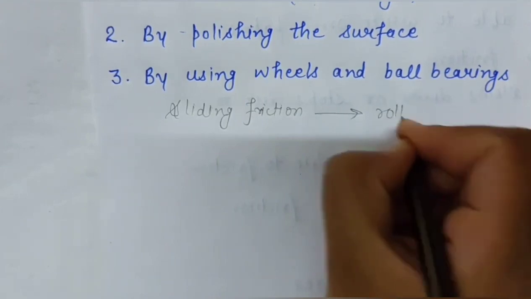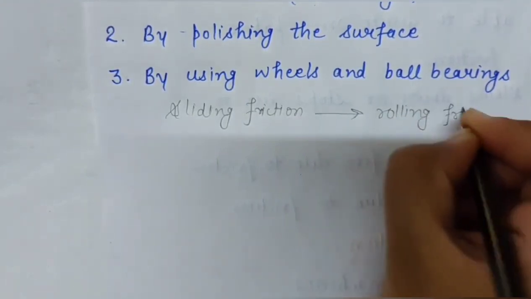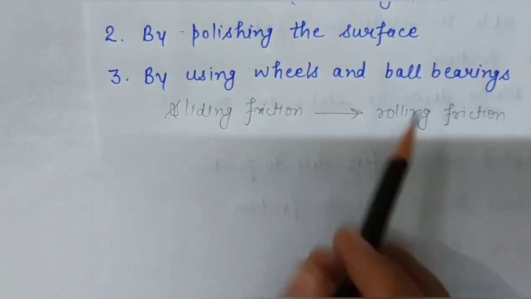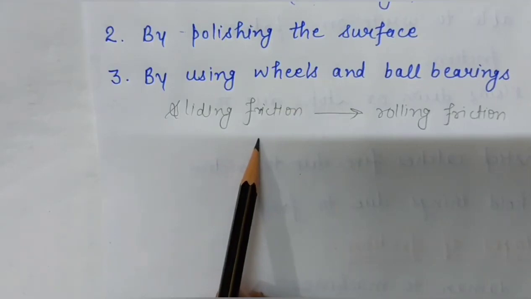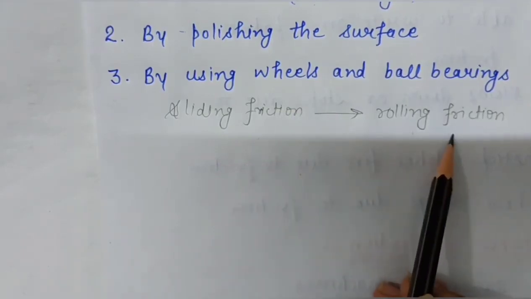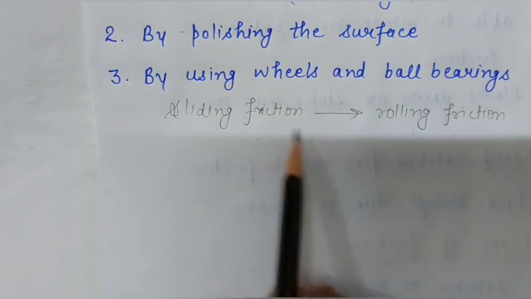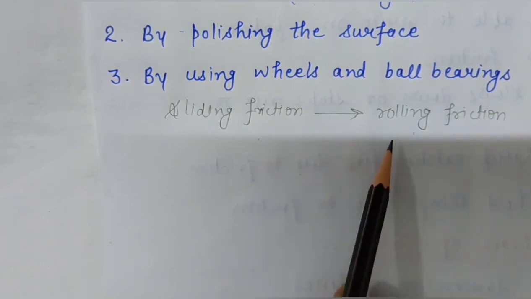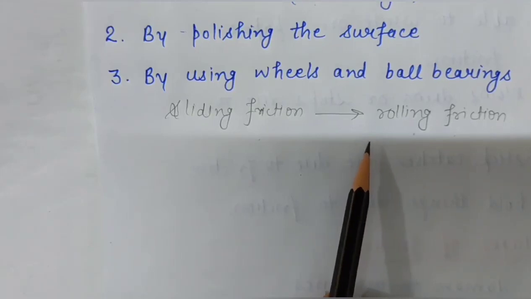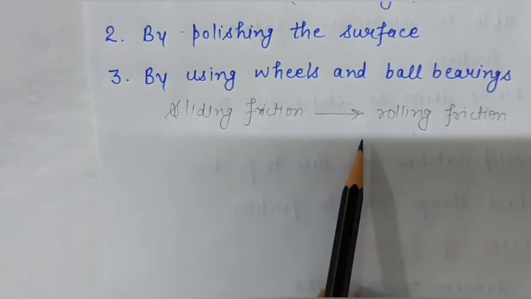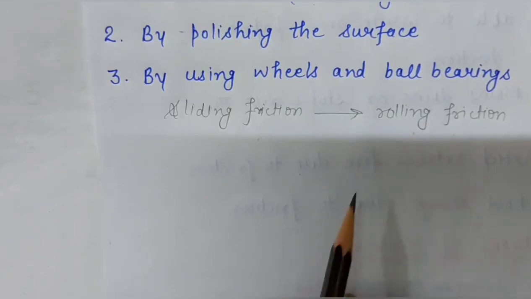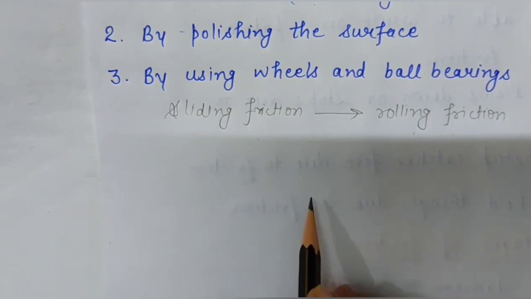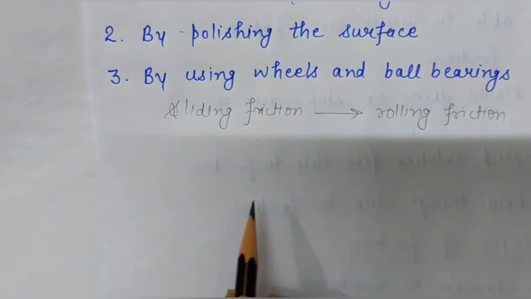Ball bearings and wheels reduce friction by converting sliding friction into rolling friction. This helps to reduce friction between the two surfaces in contact and also helps to save energy. It is for this reason that wheels are fitted under suitcases. We know that wheels are fitted under suitcases to reduce friction. So this is another way to reduce friction.